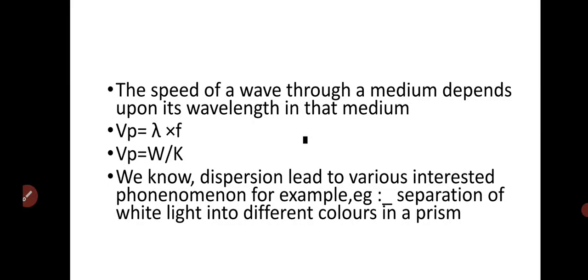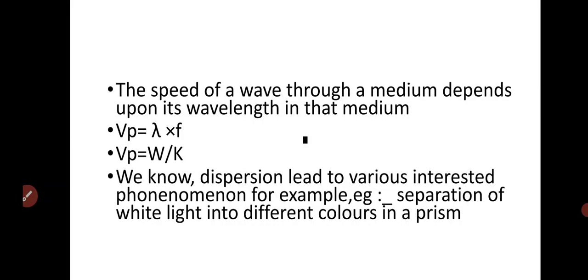We have phase velocity equal to omega divided by k. We write phase velocity in terms of wavelength and frequency, that is Vp equal to lambda times f. Definitely, wavelength varies from medium to medium, and the phase velocity also varies from medium to medium.